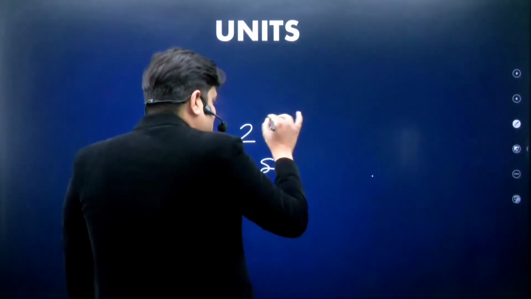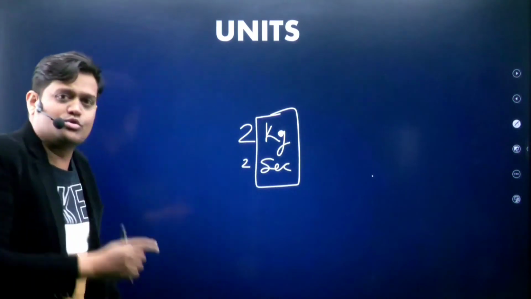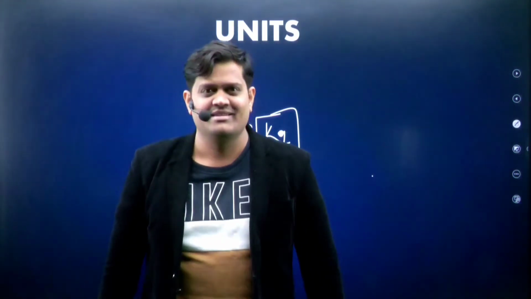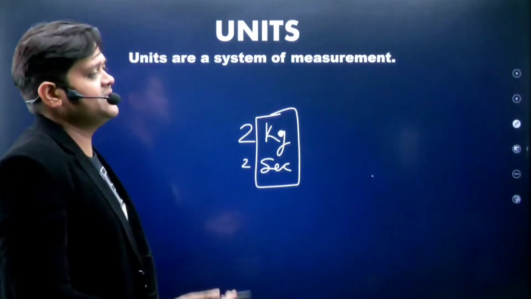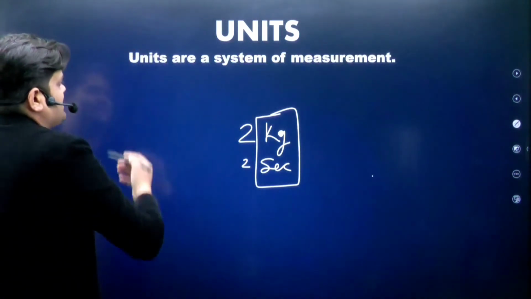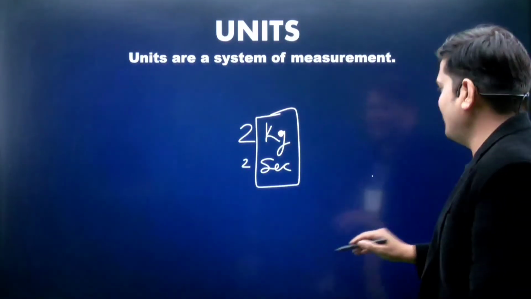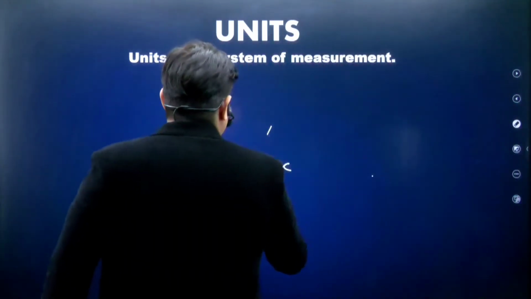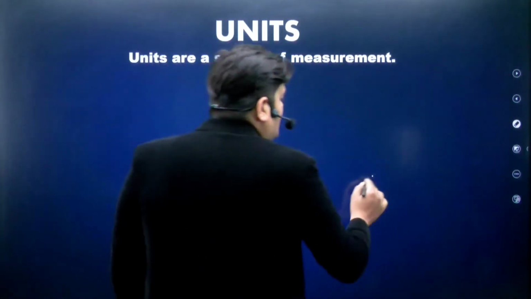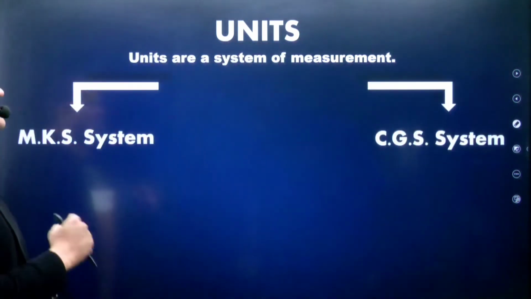So by this we find which quantity it is. Units are used to specify the quantity. Units represent the standard of measurement of the quantity, or you can say units are a system of measurement. Do you understand completely? Here there are 2 standard systems.